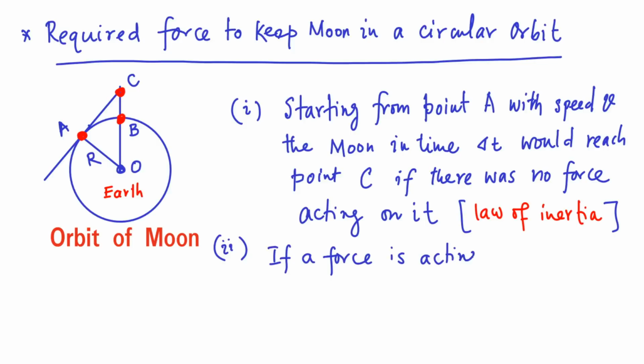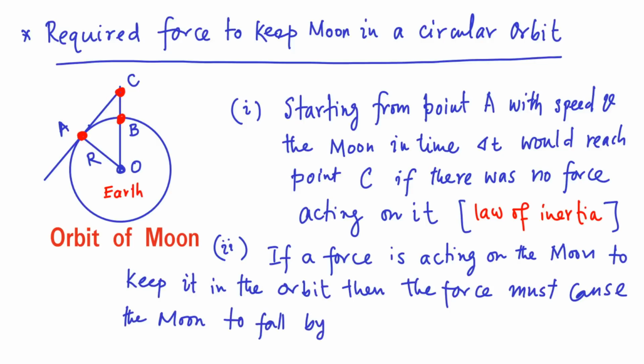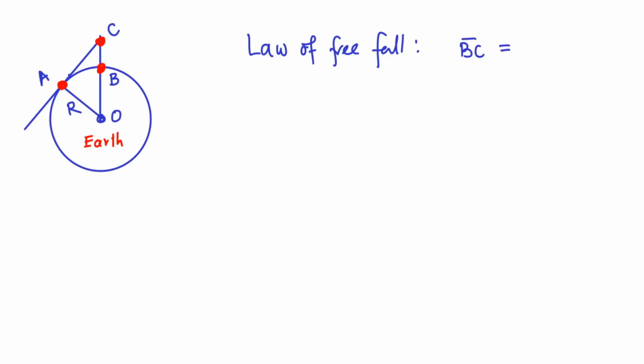Now, if a force is acting on the moon to keep it in its orbit, then the force must cause the moon to fall by a distance bc, as you see it here. The law of free fall then implies that bc is equal to beta times delta t squared.